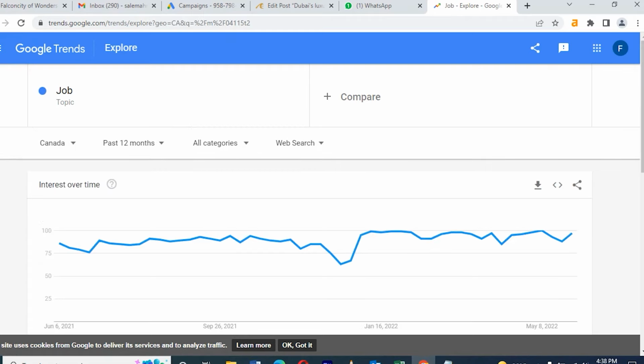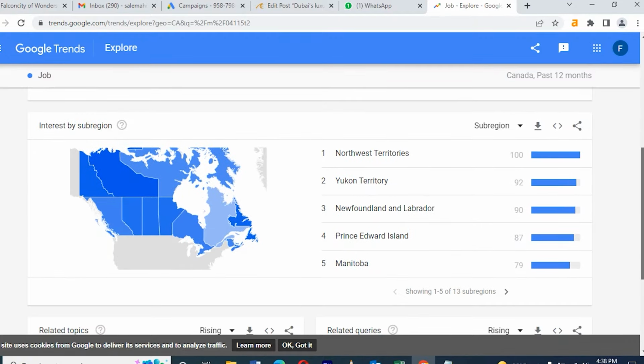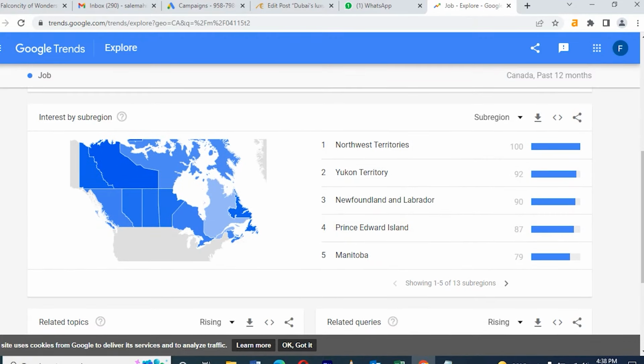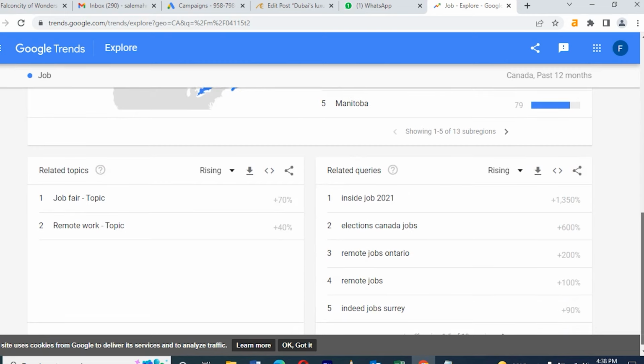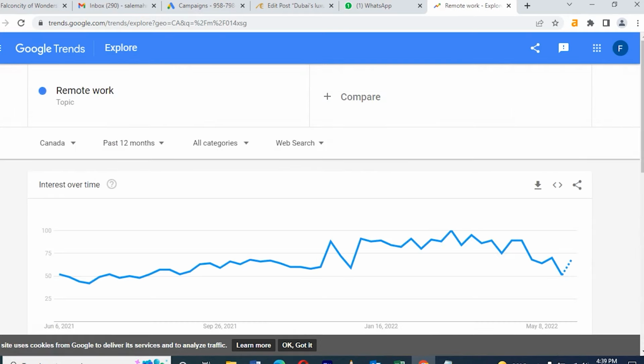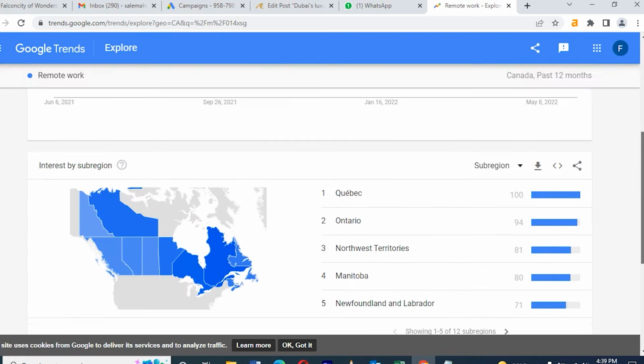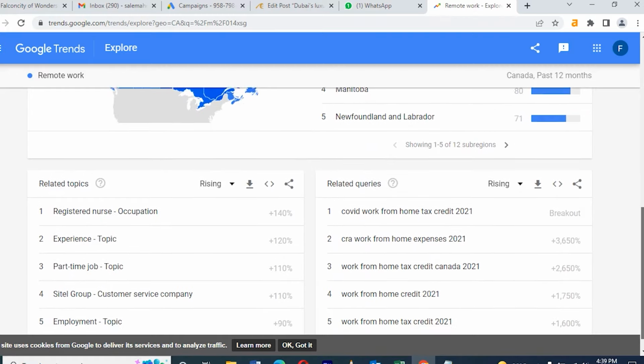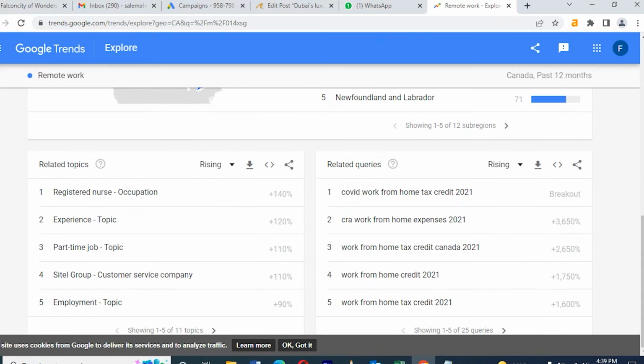What are the topics? What are the job offers they have? Mostly everything will show on jobs. There mostly people are searching for remote jobs because of COVID. Because of COVID, they are typing remote jobs. So that's a trending topic in Canada. See part-time jobs in Canada, remote jobs, experienced jobs. Like that, so many jobs need registration.